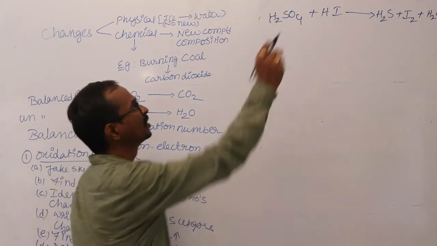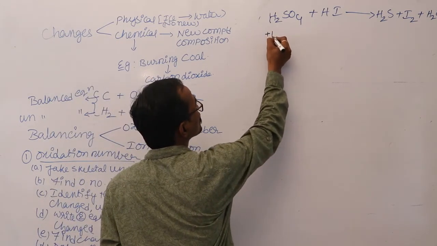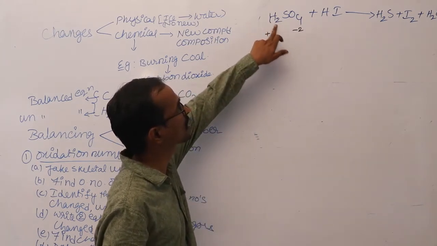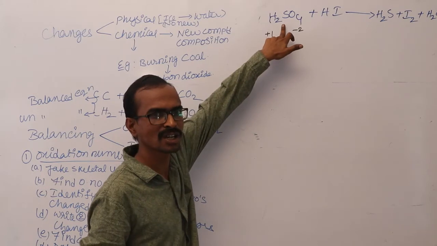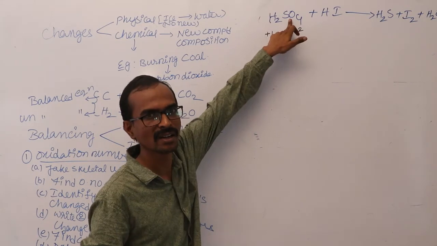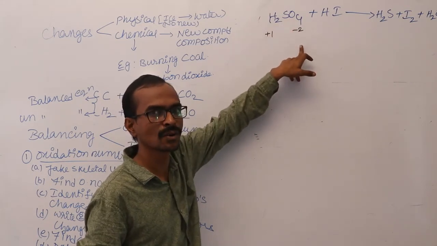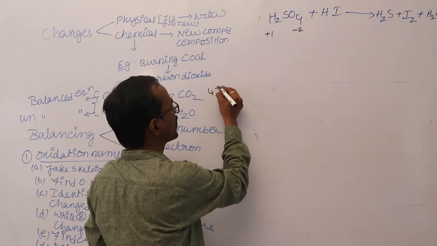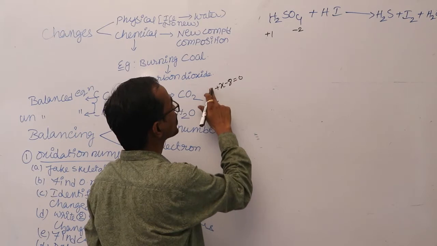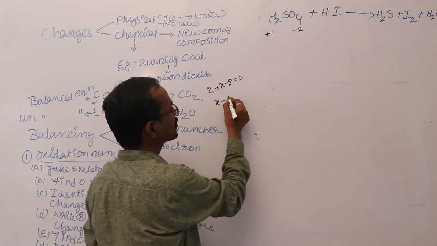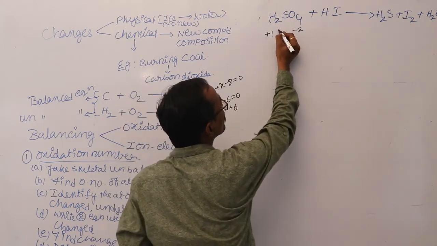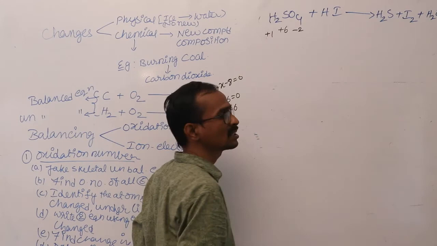We know that hydrogen is having +1 oxidation state, oxygen is having -2 oxidation state. As 2 hydrogens are here, +2, we don't know the oxidation number of sulfur, so +X. Oxygen 4 are there, so -8. 2 plus X minus 8 is equal to 0. X minus 6 is equal to 0, X is equal to +6. So the oxidation number of sulfur in the H2SO4 is +6.